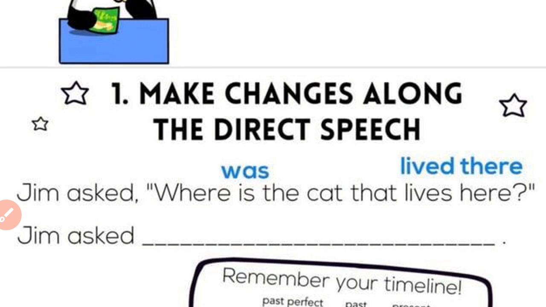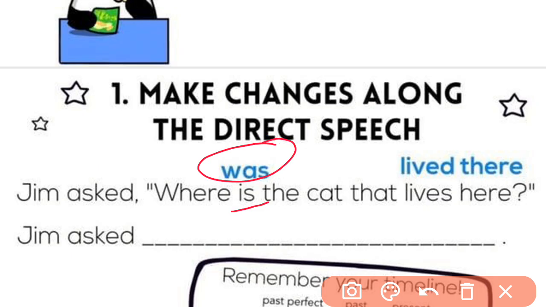Mr. Jim is asking where is the cat which lives here, right? Where was it? Where is it? So let us check and change. "Is" will become past tense. "Lives here" will become "lived there." We'll change the time, the place, and the tense.